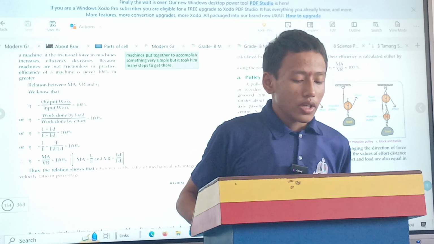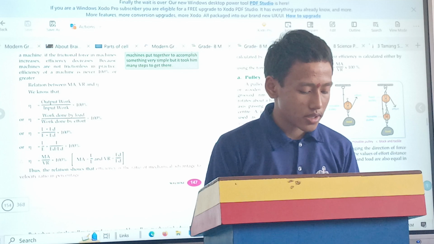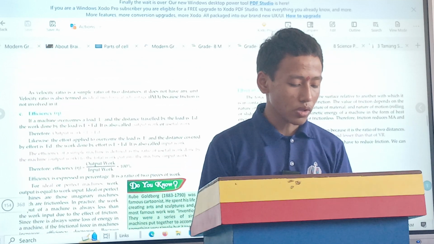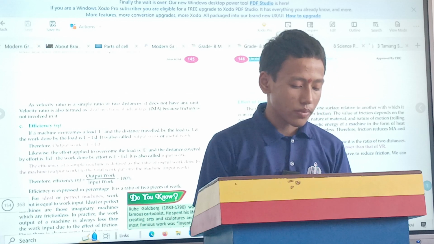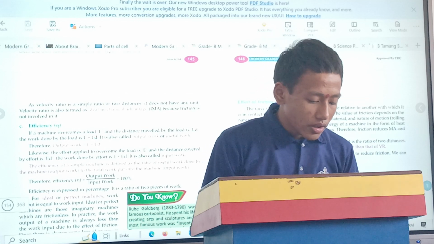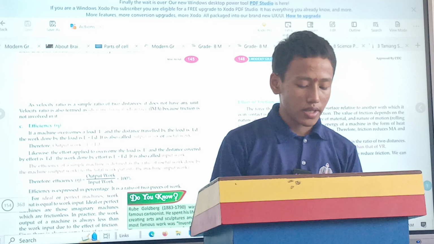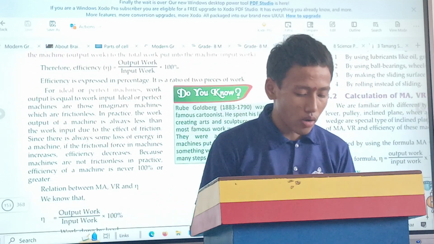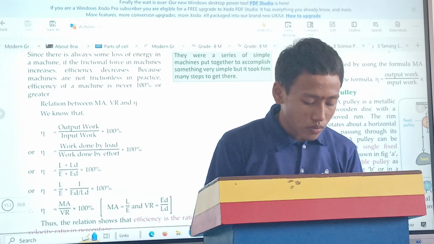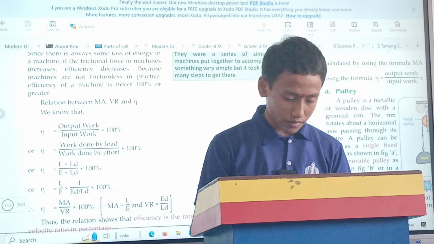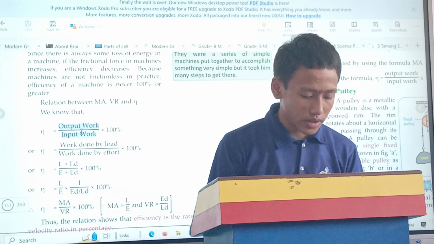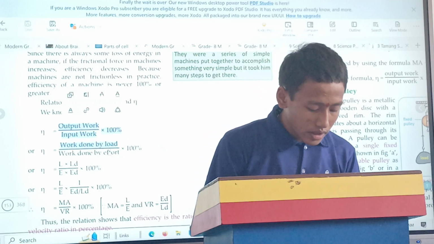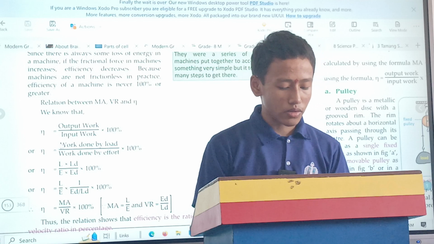Efficiency. The efficiency of a simple machine is defined as the ratio of useful work done by the machine to the total work put into the machine. The formula to calculate efficiency is output work by input work into 100%. The relationship between MA, VR and efficiency is: efficiency equals MA by VR into 100%.